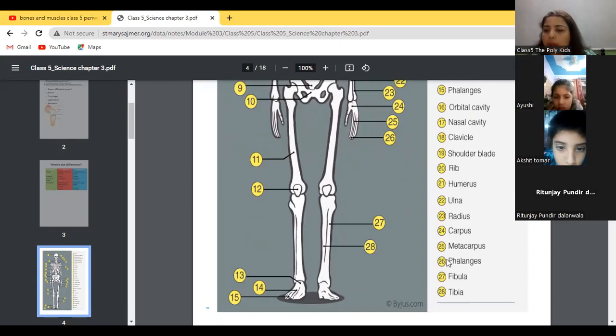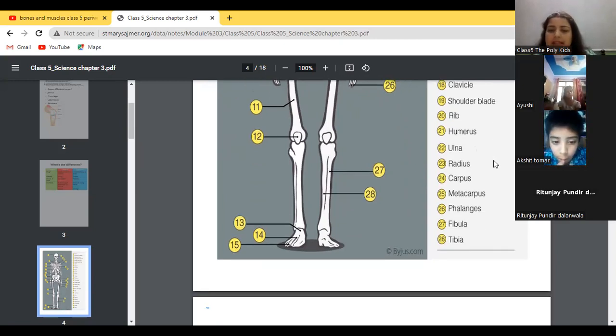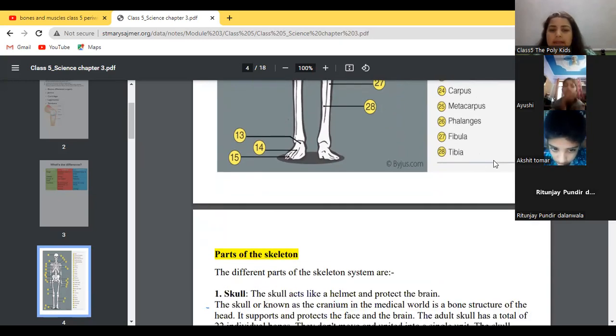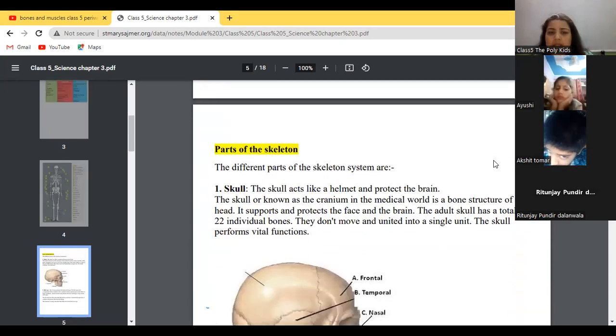All body parts, all parts of the skeleton system are cleared. Any doubts you have? No? Okay. Then the parts of the skeleton.